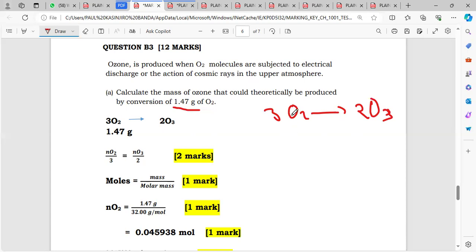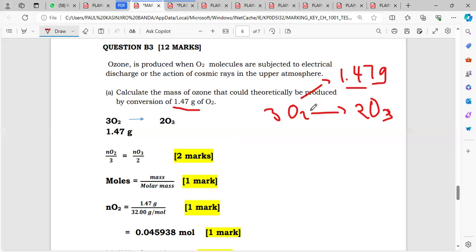So we have 1.47 grams of the oxygen. We can find the moles of this and then compare it to the moles of ozone, to find the mass of ozone that was produced. So how do we calculate the moles here?